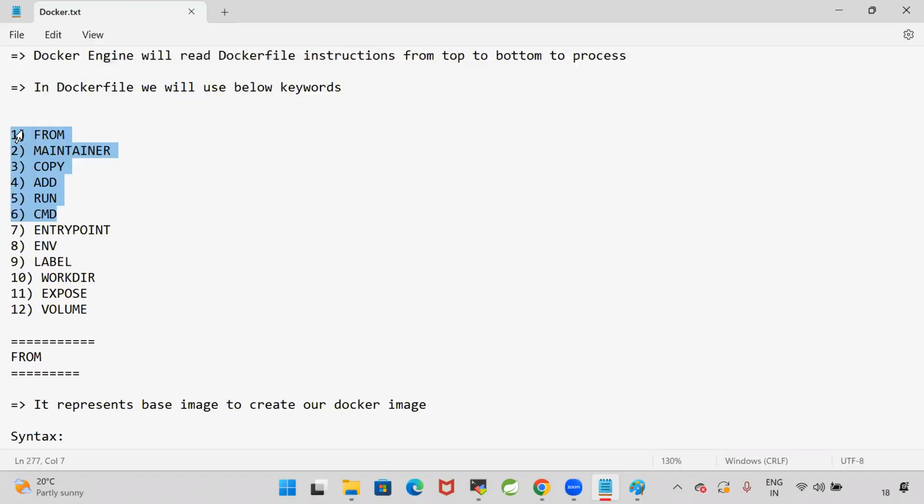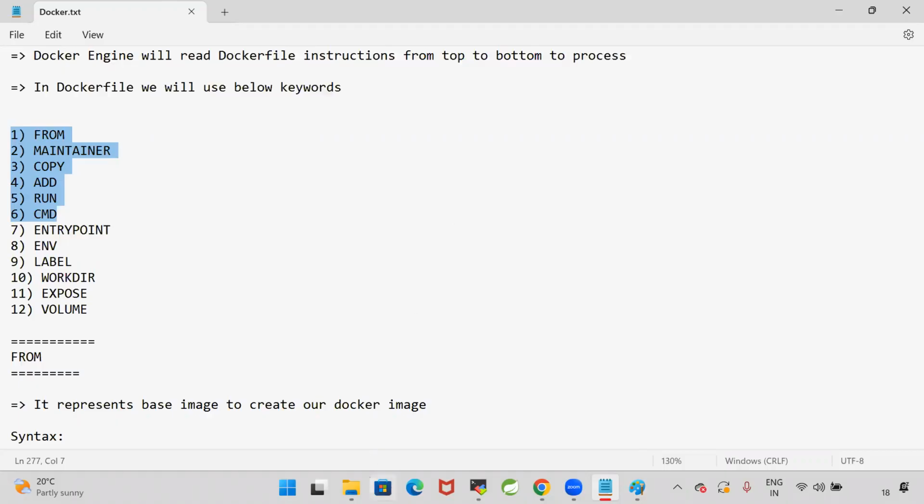Copy is used to copy the files from one location to another location, from one path to another path in the same machine. And add command is also used to copy the files from one path to another path within the machine, as well as you can take the source as a URL also when you go for add command. And we have run command and CMD command. Run is used to execute the instructions while creating the Docker image. CMD is used to execute the commands while creating the container.